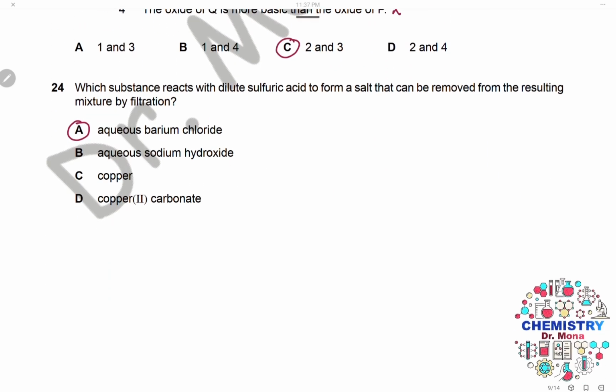Question 24. Which substance reacts with dilute sulfuric acid to form a salt that can be removed by filtration? Because the salt can be removed by filtration, of course it's an insoluble salt. Barium chloride reacts with sulfuric acid to produce barium sulfate, and barium sulfate is insoluble, so the answer is A.